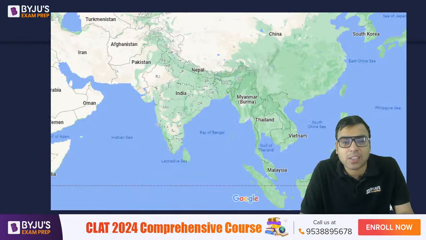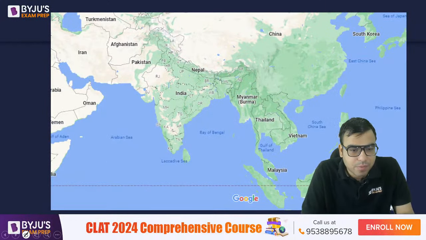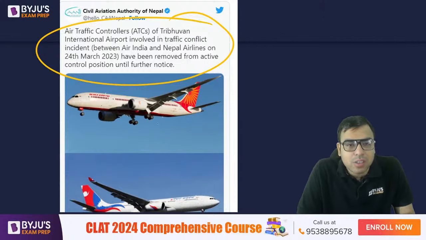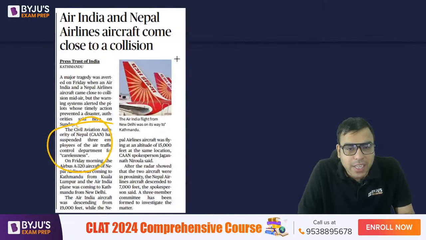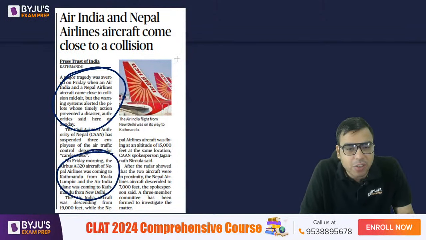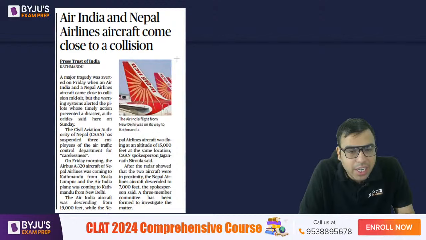So what happened was, look, this is Nepal, and here you will find the capital, Kathmandu. That is what they are saying. In the morning, an Airbus A320 aircraft of Nepal Airlines was coming to Kathmandu from Kuala Lumpur, and the Air India plane was going to New Delhi.